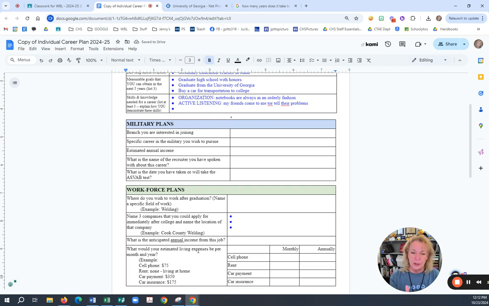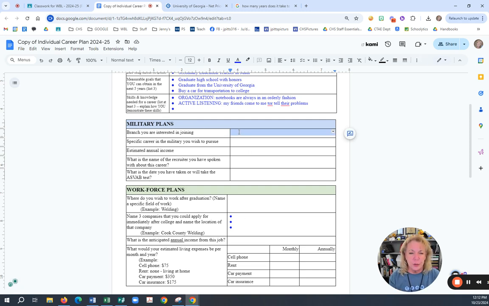If I were going straight into the workforce, then I would do the workforce plans. So you will answer the questions as you go. Most of the people in here have already said they want to go to college. The rest of them may want to do other things, and that is completely fine.